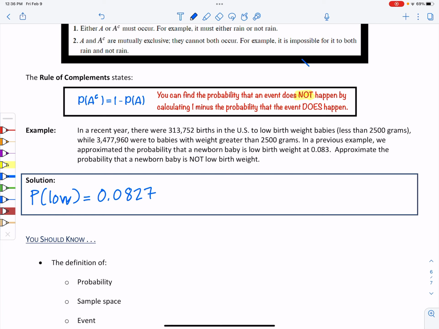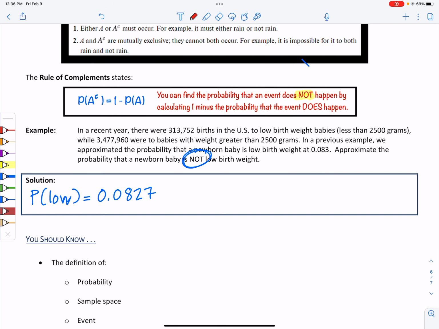That is the probability that we do get a baby with low birth weight. This is asking me to look at the probability that the baby is not low birth weight. Now, could I take the number that are not low birth weight and divide by the total? Yes, and I would get the same thing.